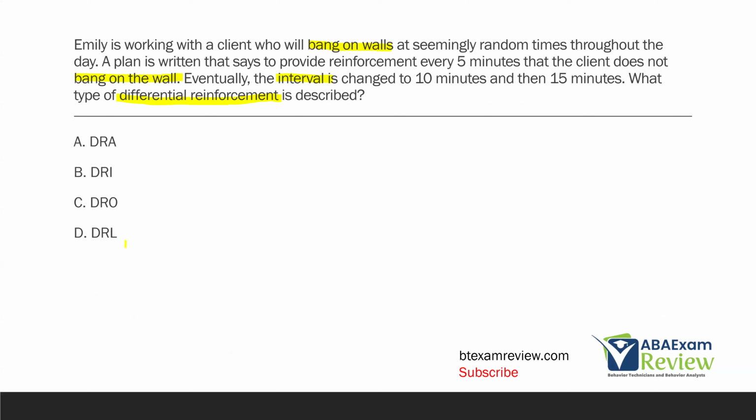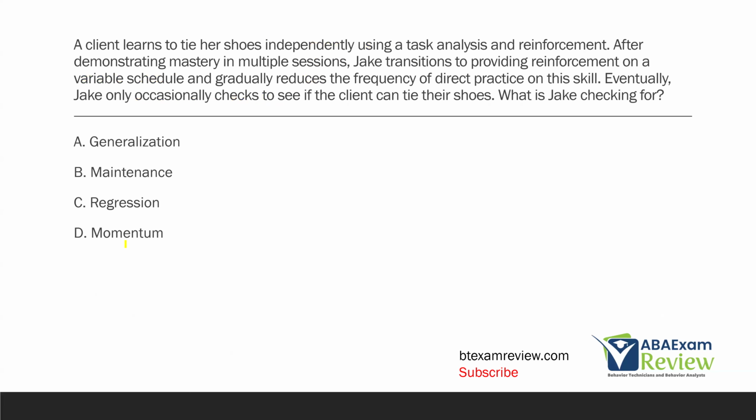And then you have DRL, which is lower rates. Now, you don't necessarily need to worry about this too much, but with lower rates, we're just trying to reduce how often something happens. With a DRO, we're trying to eliminate it entirely by reinforcing when that behavior does not occur. So Emily is using a DRO procedure.